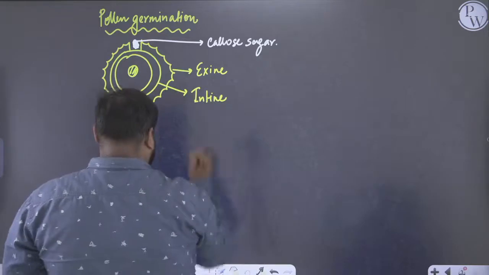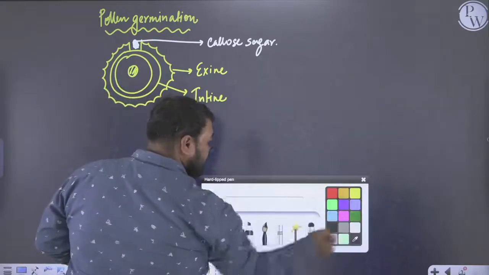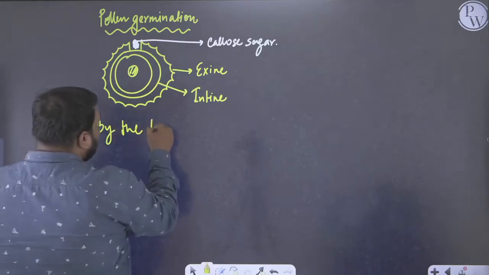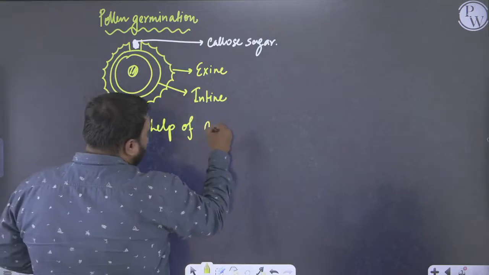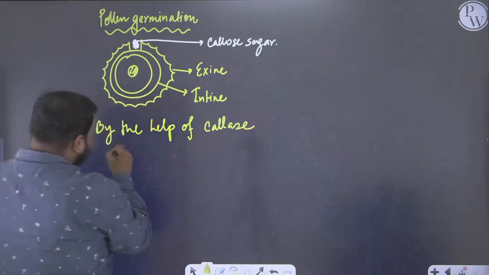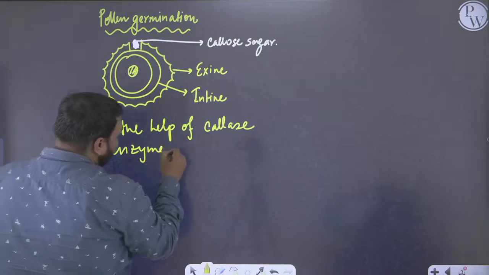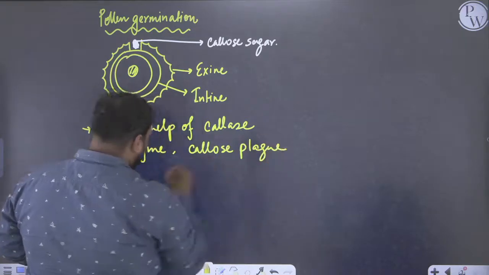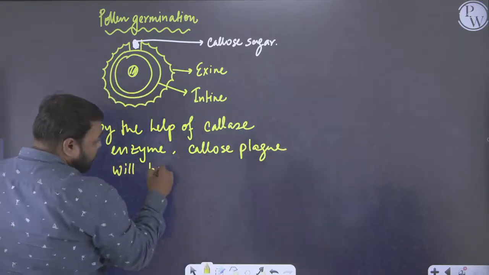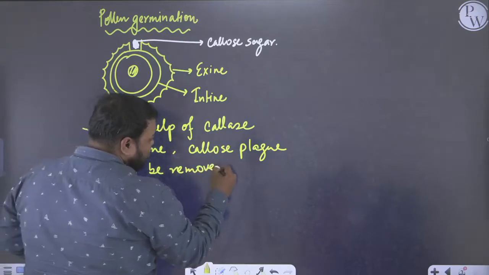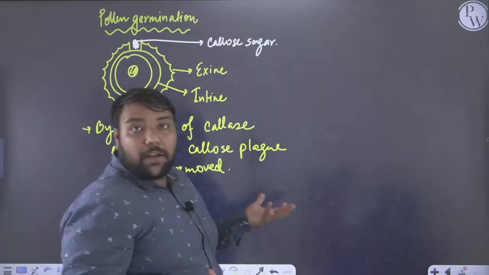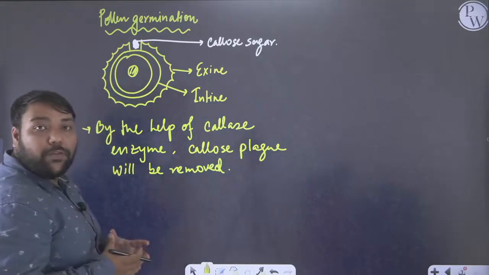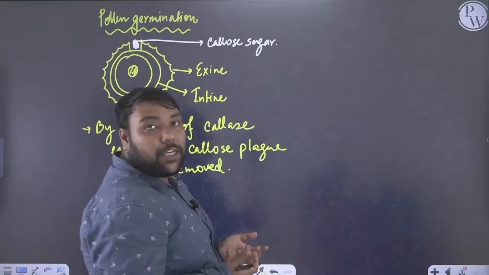So with the help of callase enzyme, the callose plug will be removed. Once the callose plug is removed, the germ pore portion becomes available for pollen germination to take place.